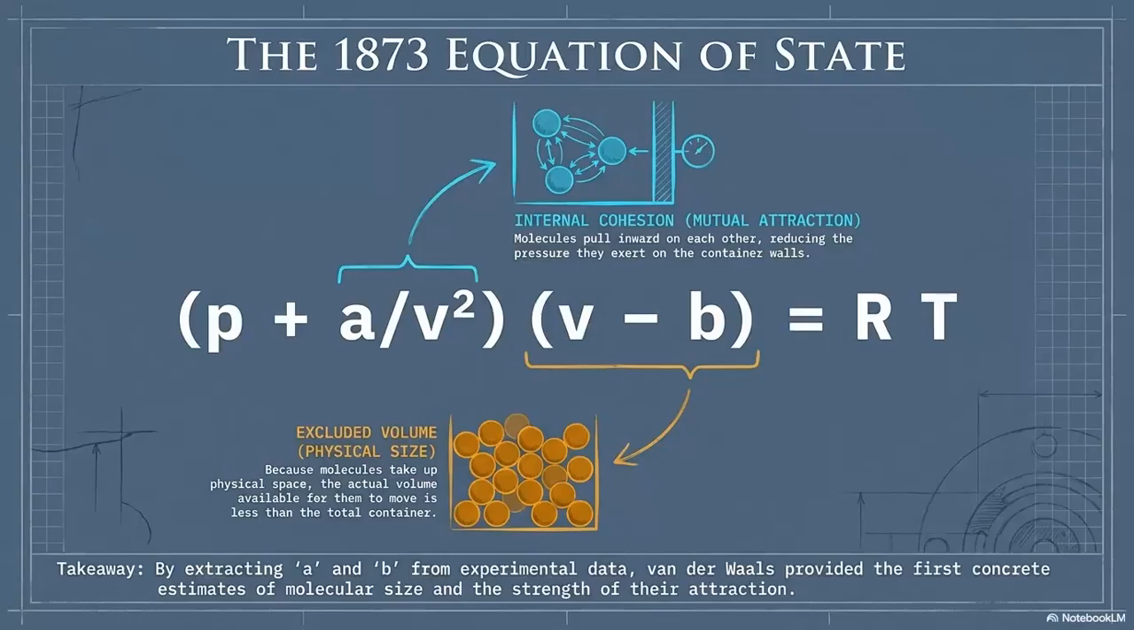Let's dive into the mathematics that changed physics forever, the 1873 equation of state. Here, van der Waals elegantly modified the ideal gas law to account for the physical realities of matter. The first modification, A, divided by V squared, represents internal cohesion. Because molecules exert a mutual attractive pull on one another, they pull inward, reducing the overall pressure they exert on the container walls. The second modification, B, accounts for excluded volume.